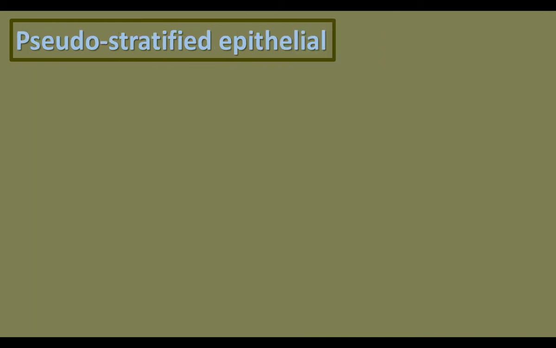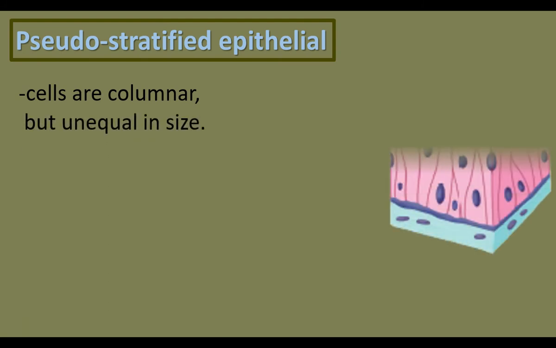Pseudostratified epithelium is made up of single-layered cells, but it appears to be multi-layered. These cells are columnar but unequal in size.